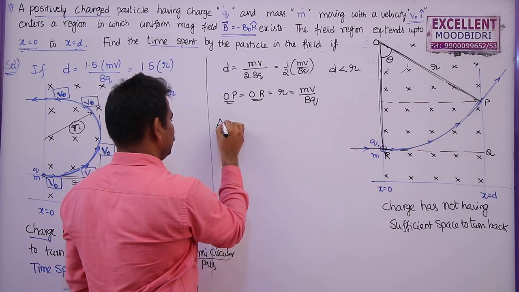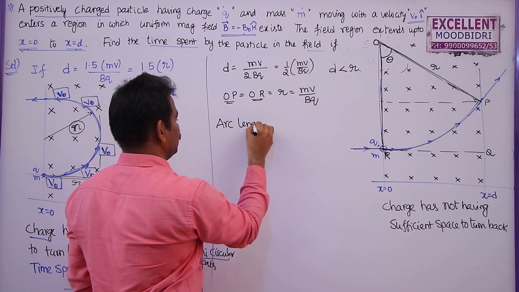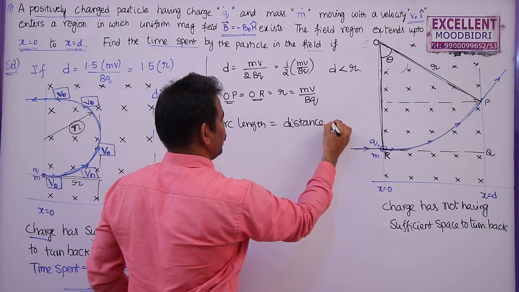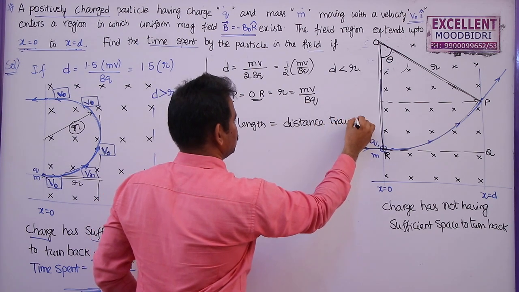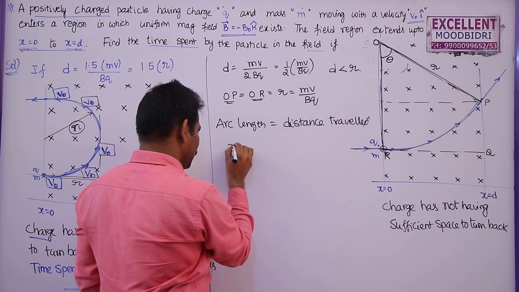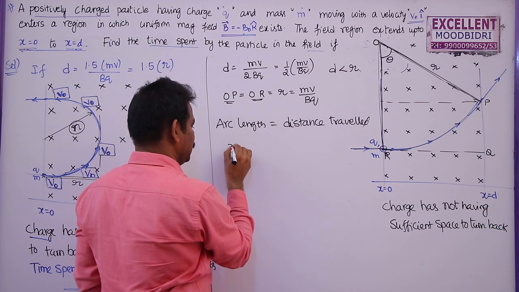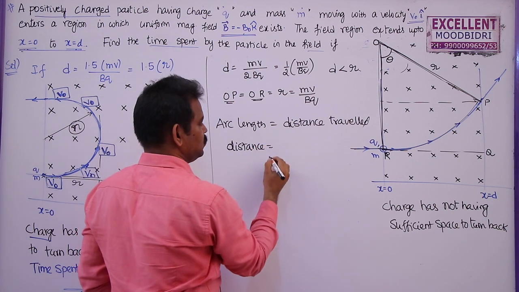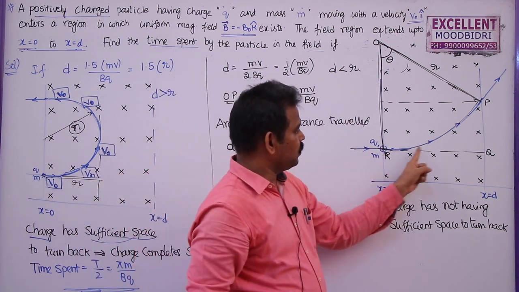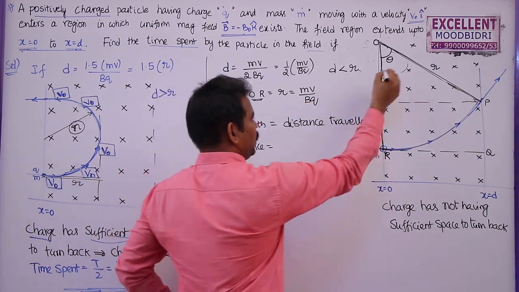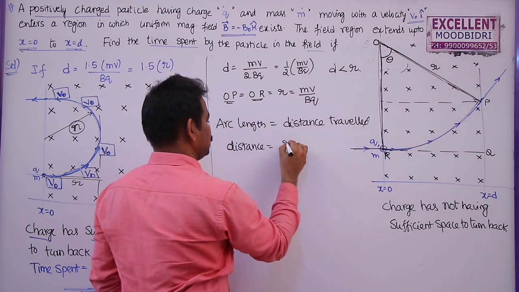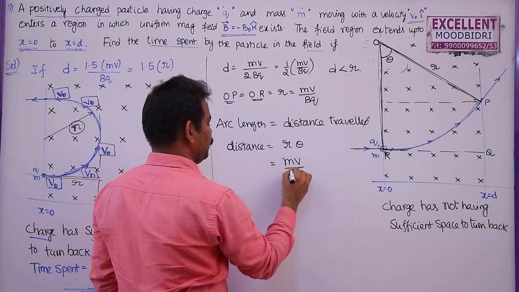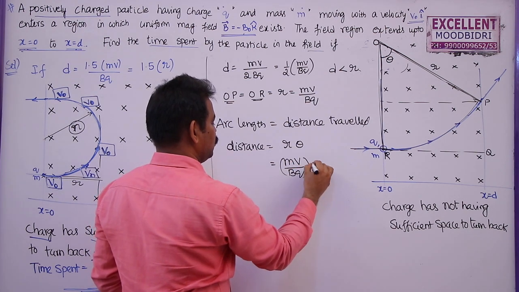The arc length is the distance traveled by the charged particle in the magnetic field. So the distance d is equal to the length of the arc between R and P, which is given by r theta, that is mv by bq into theta.